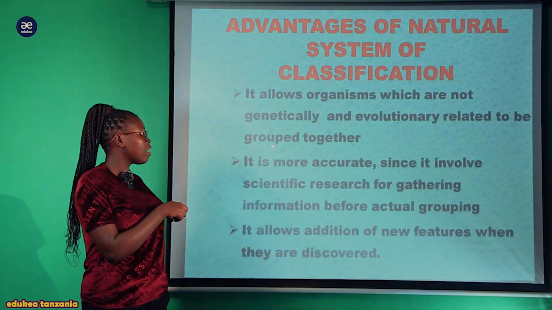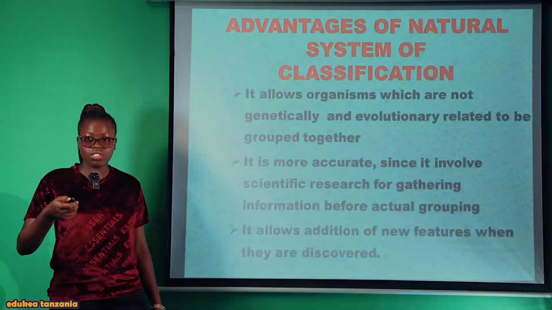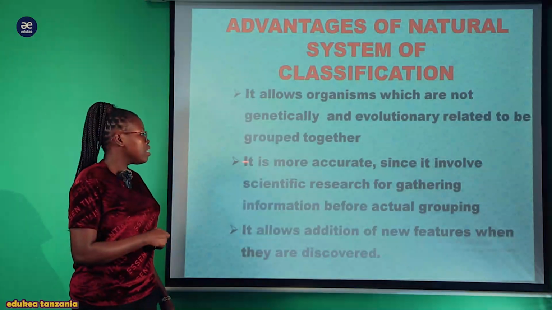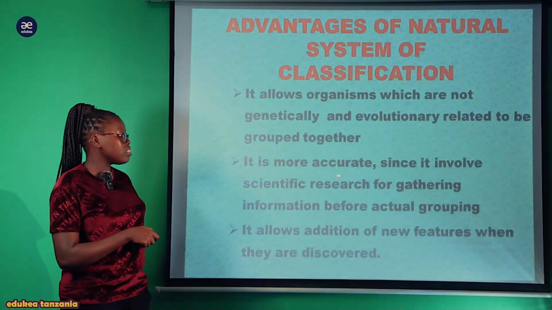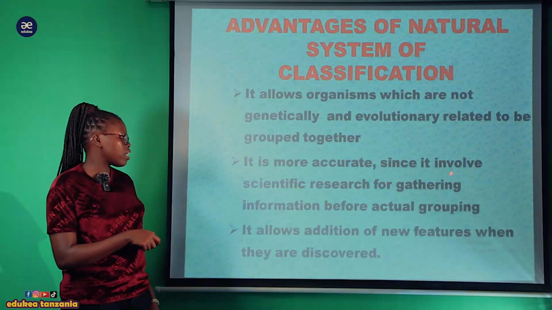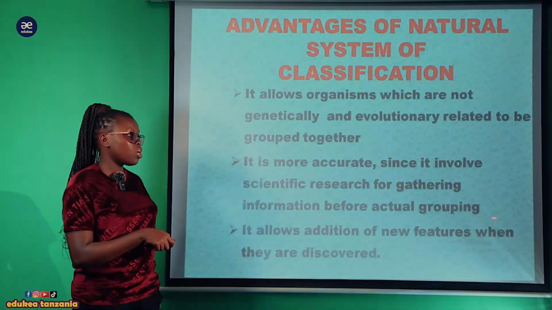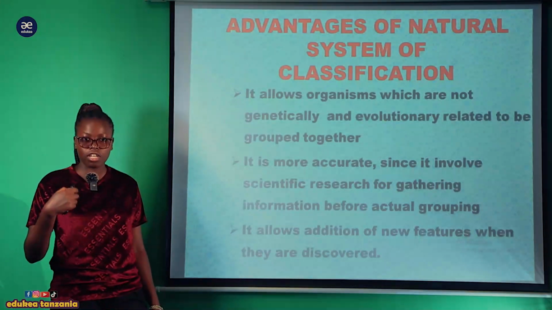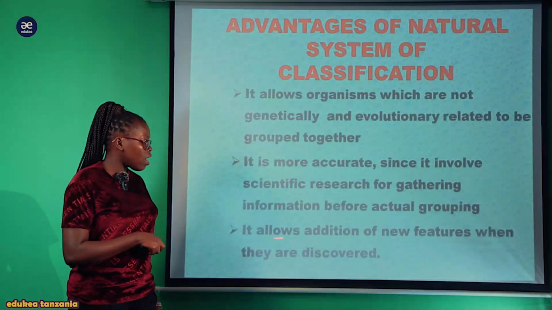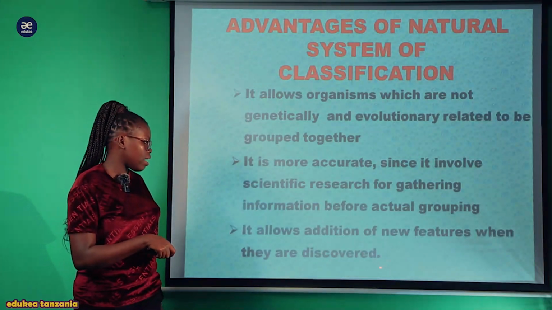Also, it is more accurate, meaning that it involves scientific research for gathering information before actual grouping. Kuna scientific proof. Also, it allows addition of new features when they are discovered.